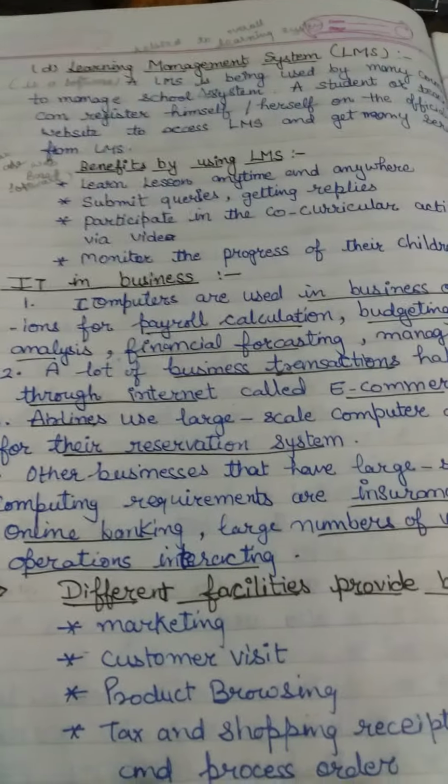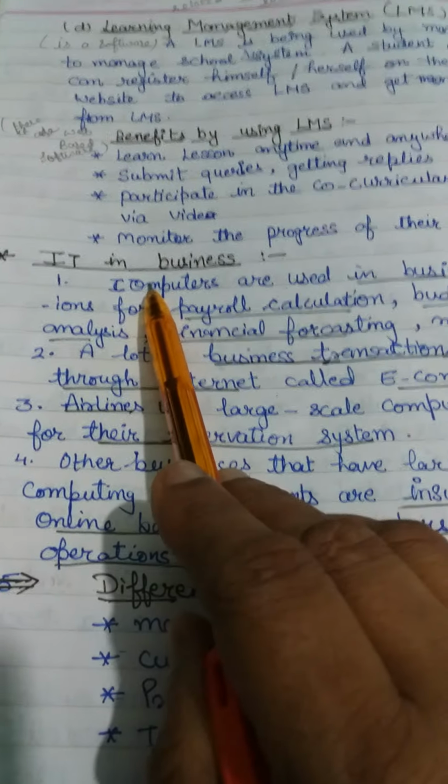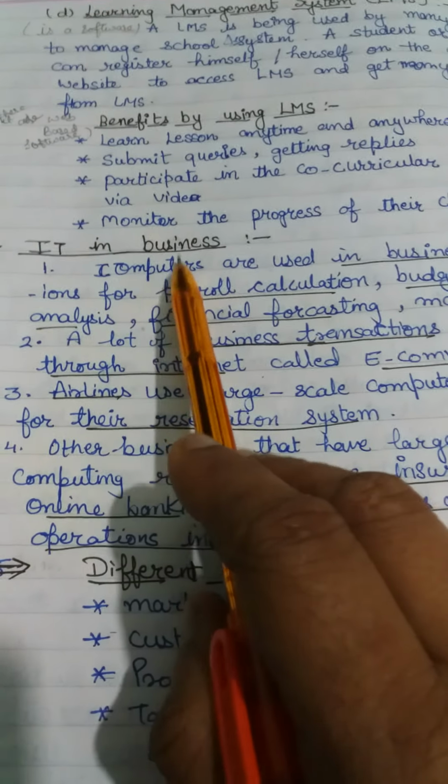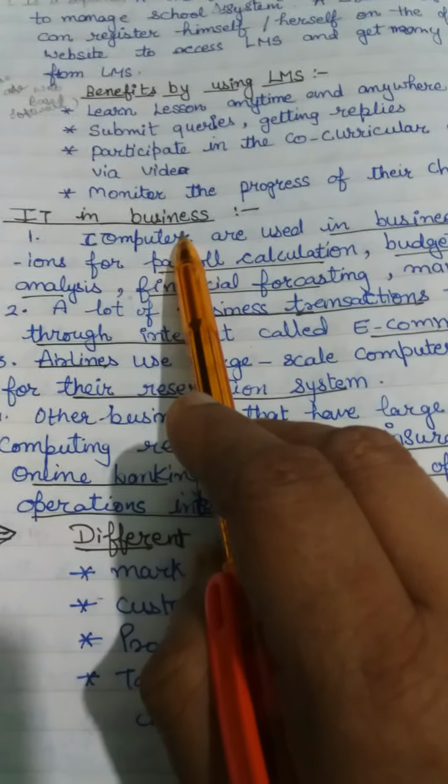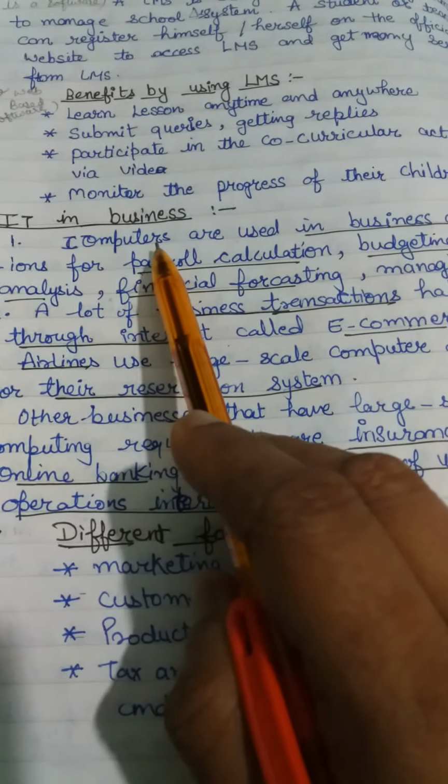Now come to the next topic, IT in business. It means computers and different types of technologies are also used in business. How? Let's know.